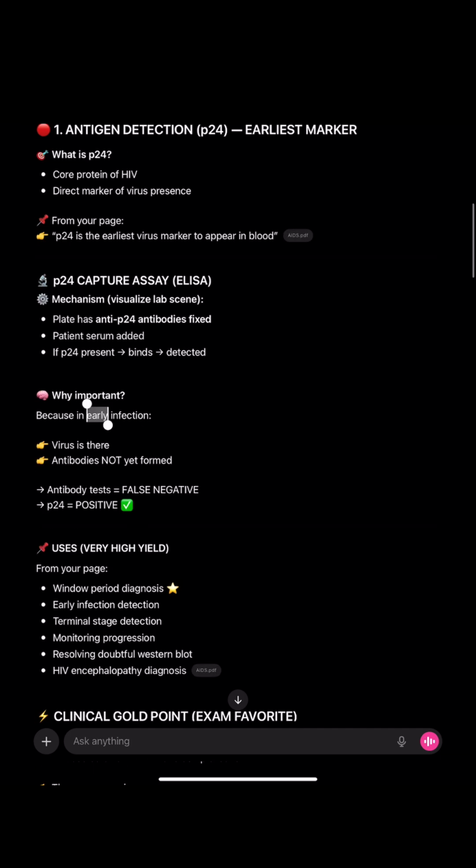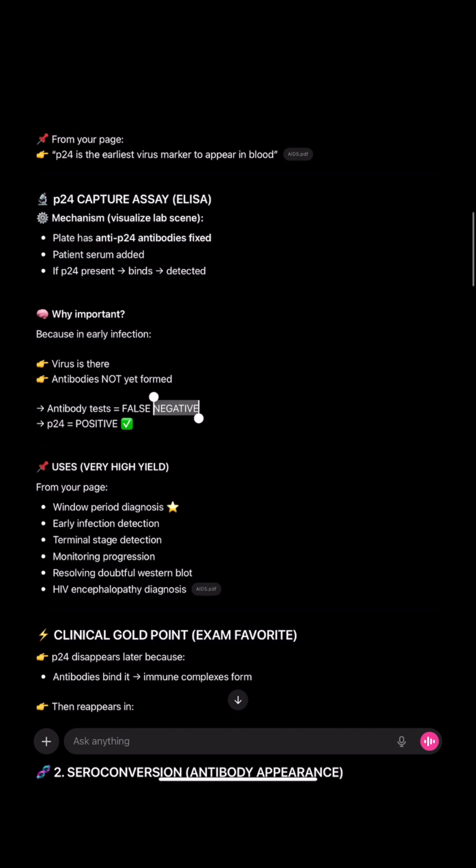In early infection, why is it important? Because during early infection the virus is there, but antibody is not yet formed, so an antibody test will give a false negative. So P24 is a reliable test here, and it gives a positive result.